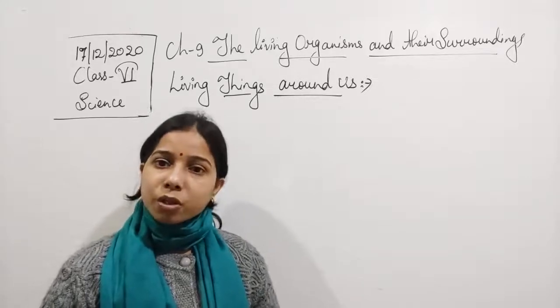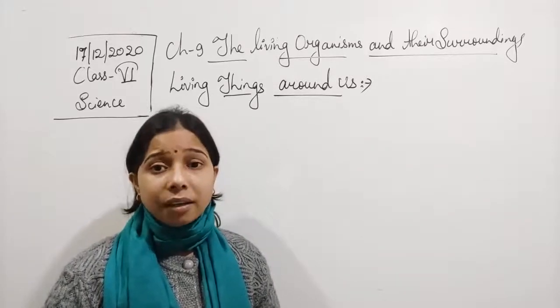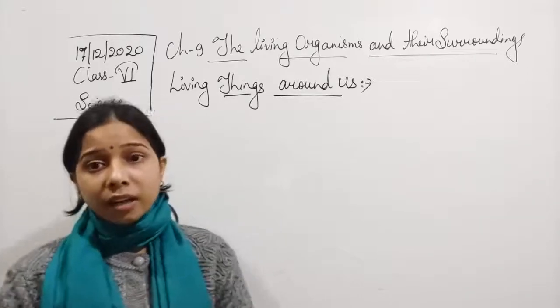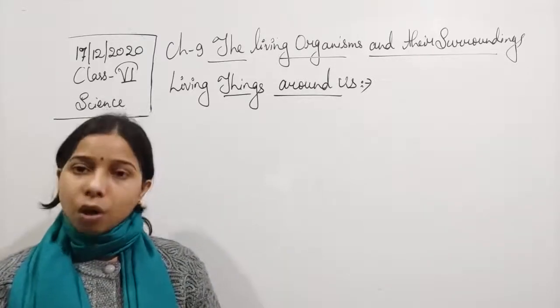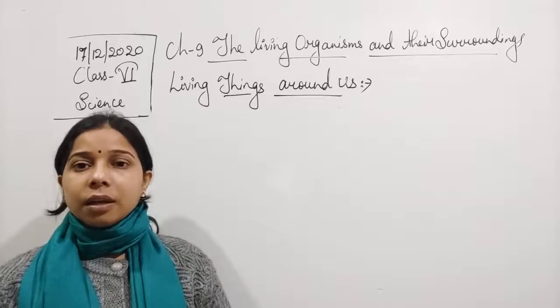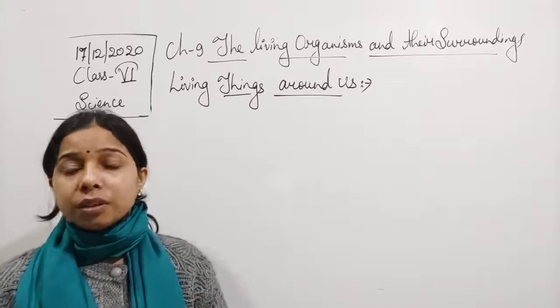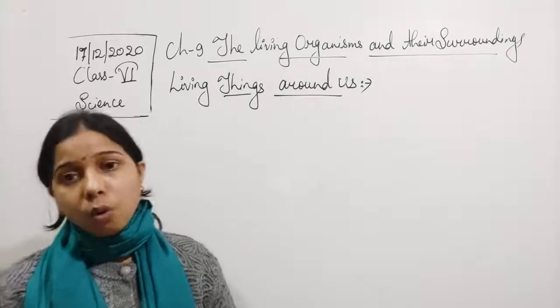When you look at the chair, student, what is the difference that you find between a chair and a child? You will say that there are a lot. The first thing that comes is that it needs food, it needs water, it grows also.